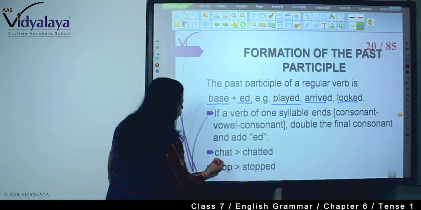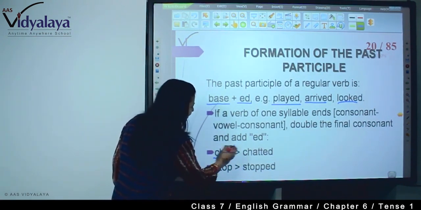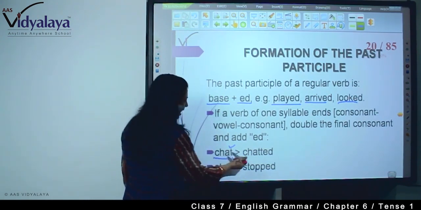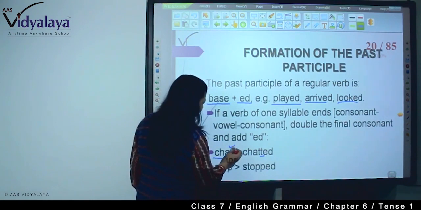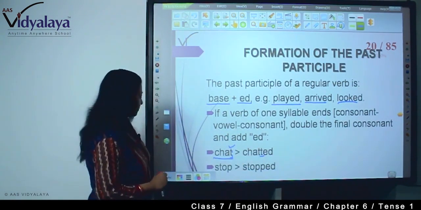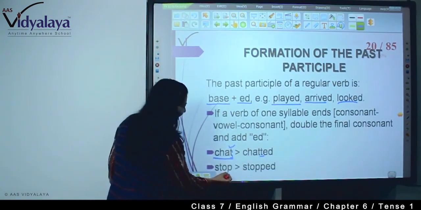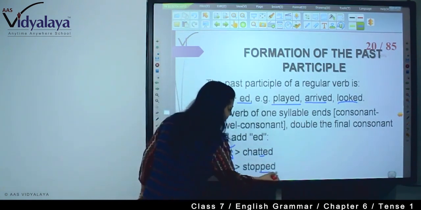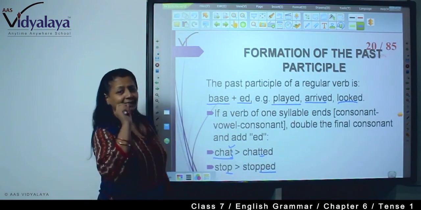For example, chat. See here, this is consonant, vowel, consonant. So we have doubled the last consonant and added ed. Then stopped, hit, and ended on consonants again. So we have doubled the consonants and added ed.